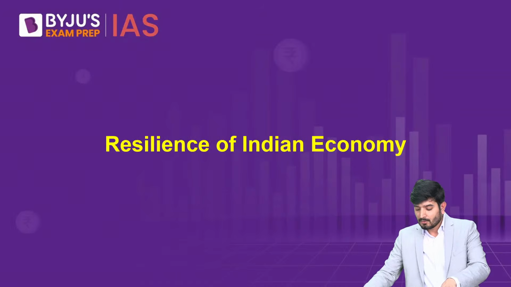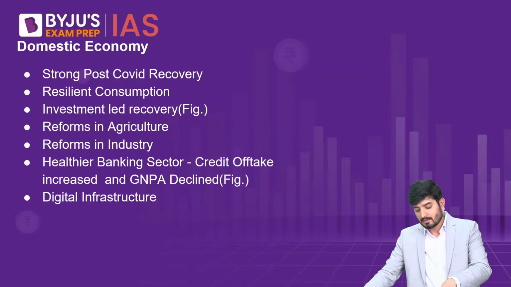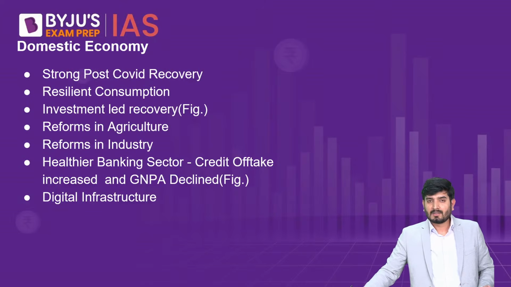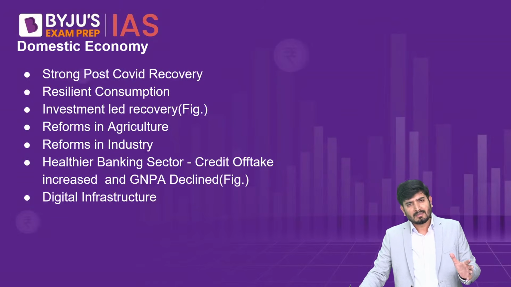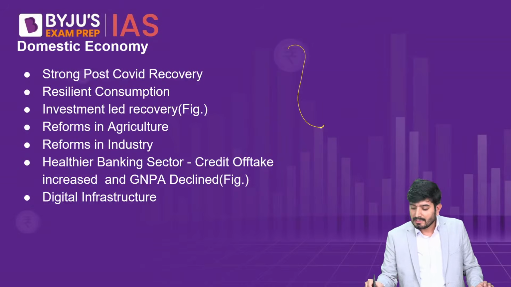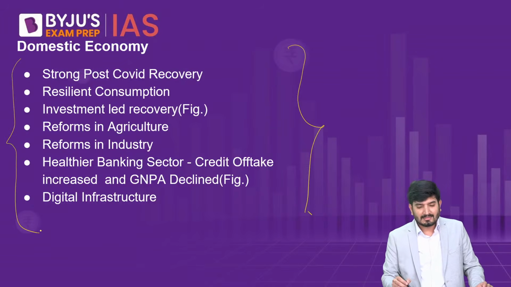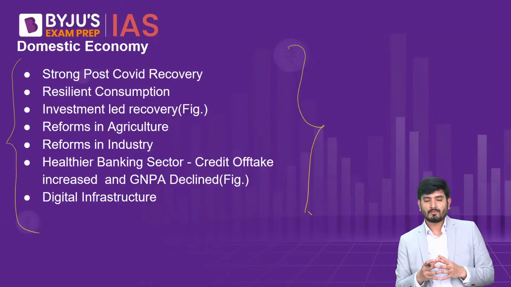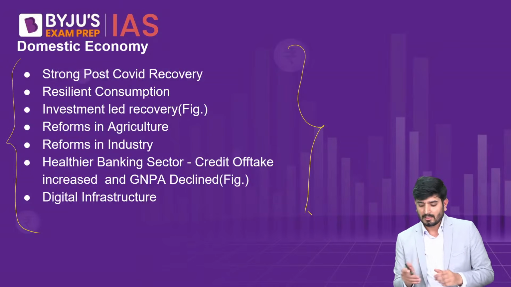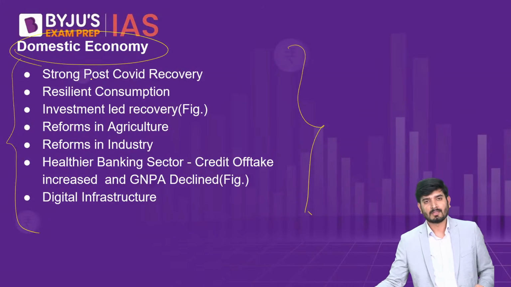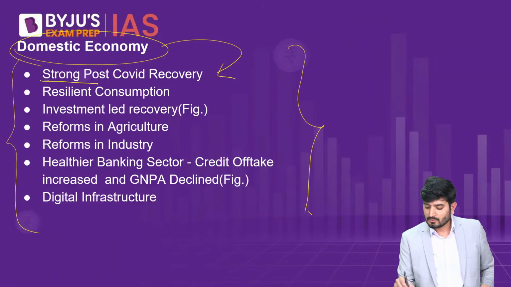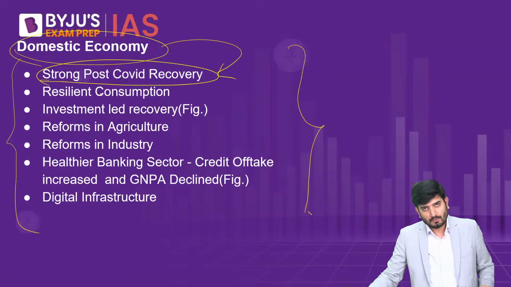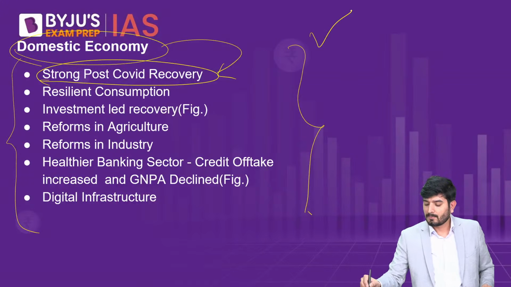Now, after challenges, let's look into the next chapter which has been presented in this economic document. This chapter discusses the resilience of the Indian economy, that is, how the Indian economy was able to tackle these challenges in the last 1 decade, despite all the things which were happening negatively like the COVID pandemic. And they say the major factor which is responsible for ensuring the resilience of the Indian economy was the performance of the domestic economy. And they say for the good performance of the domestic economy, some of the reasons were a strong post-COVID recovery. That soon after COVID, we were able to have a V-shaped recovery.